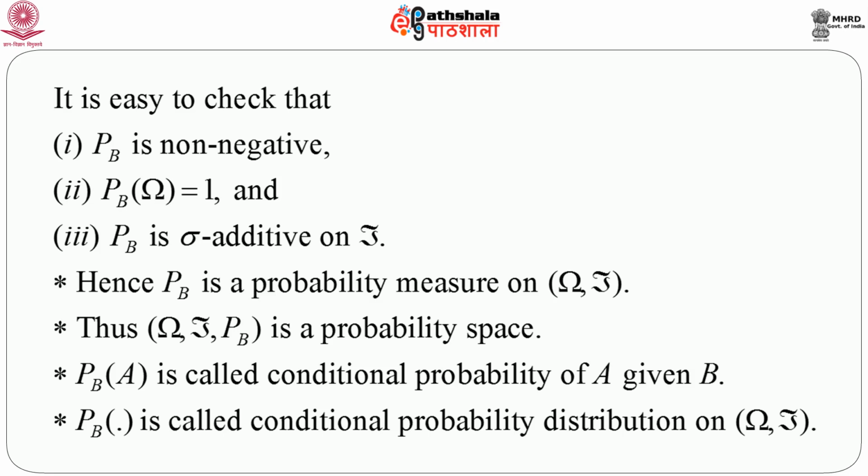Thus, (omega, script F, P_B) is a probability space. P_B of A is called the conditional probability of A given B, and P_B(·), for any set belonging to script F, is called the conditional probability distribution on (omega, script F). These are very natural consequences of the way we defined the conditional probability measure.